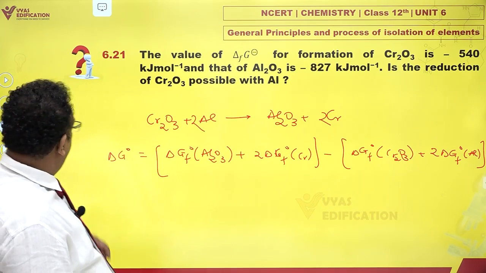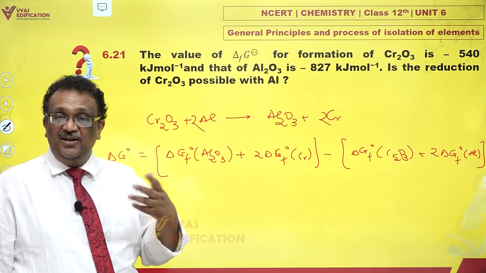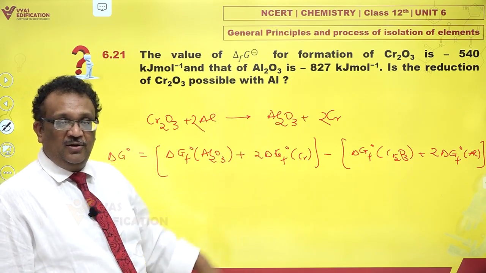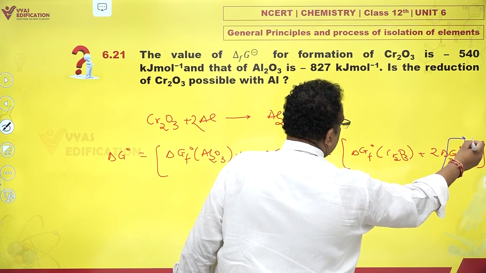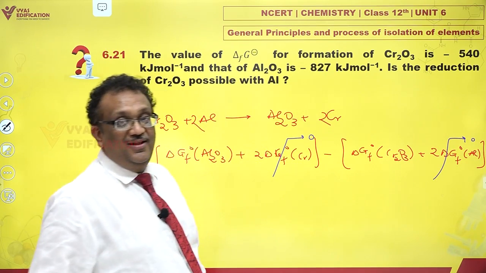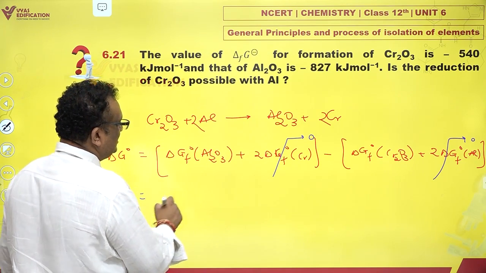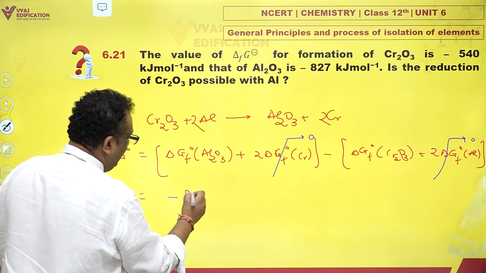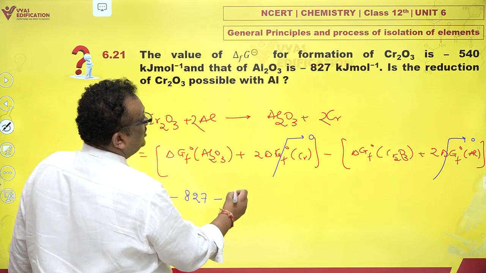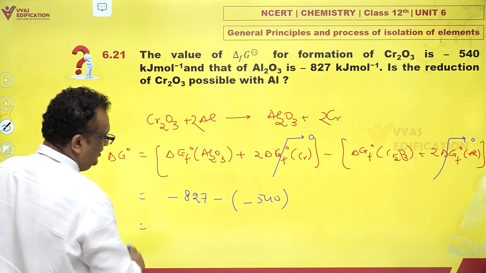I'm using thermochemistry equations. Now there is a fun concept: the free energy of formation of all elements in their standard states is arbitrarily 0. Since that runs to 0, I'm just left with delta G formation of alumina, which is minus 827 minus 540.